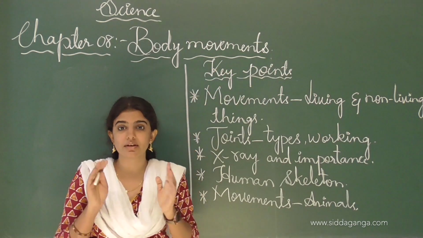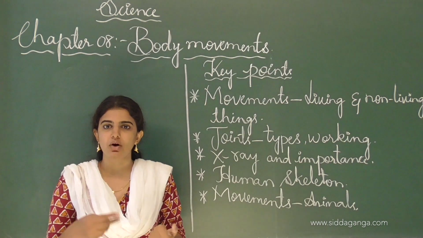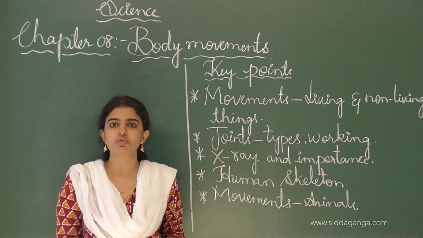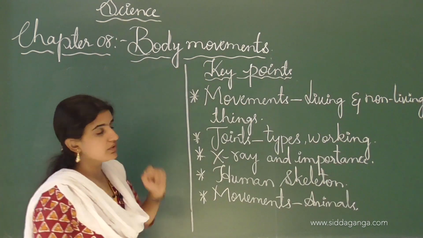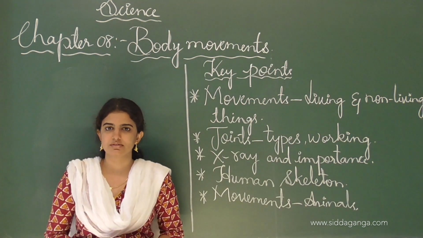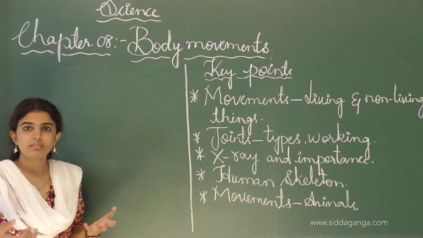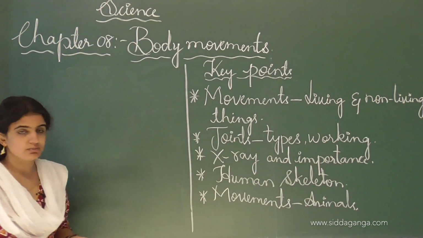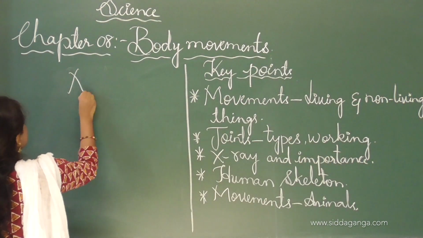Without movement, we can consider that the particular thing is dead, or it will not move at all. See, this is how it is a characteristic feature of living things and non-living things also. Next we shall move on to the living things as well as the non-living things.